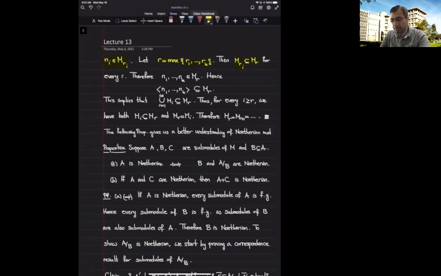Knowing that n sub i belongs to M sub r, and this is a submodule of M, we deduce that all these elements, n sub 1, n sub 2, ..., n sub k, are elements of M sub r. That means the module generated by these elements is a submodule of M sub r. But remember, the module generated by the n sub i's is capital N, which is the union of all the elements inside this chain, which means this union is a subset of M sub r.